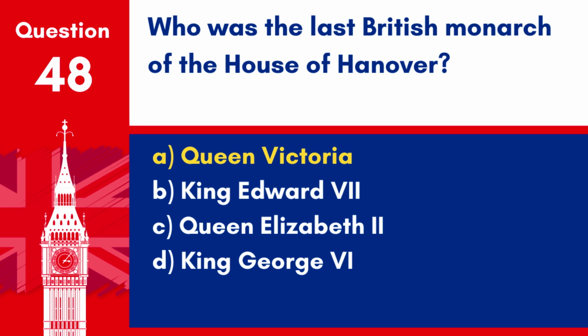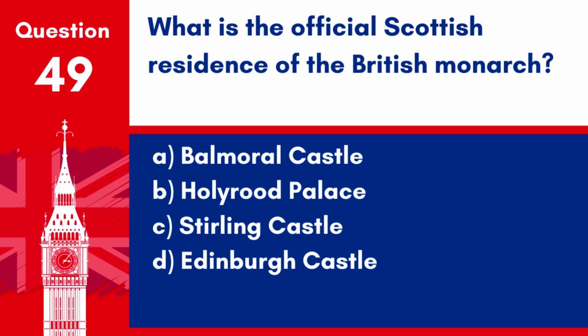Answer: A. Queen Victoria. Queen Victoria was the last monarch of the House of Hanover. Her death in 1901 ended the reign of this house. Question 49. What is the official Scottish residence of the British monarch? A. Balmoral Castle. B. Holyrood Palace. C. Stirling Castle. D. Edinburgh Castle.